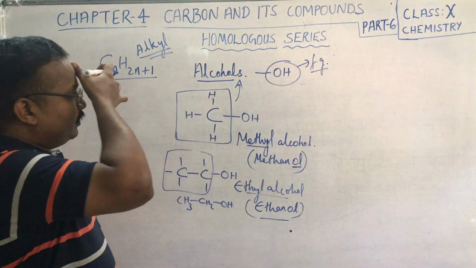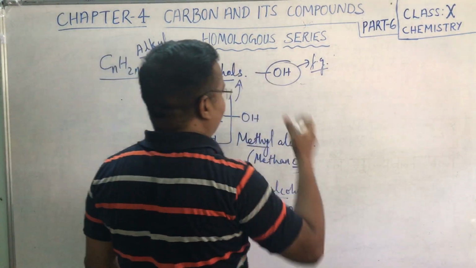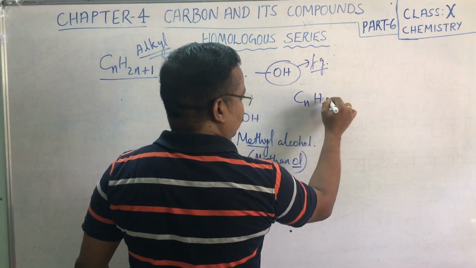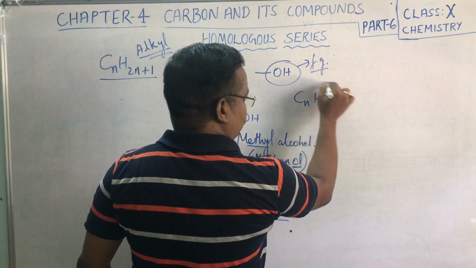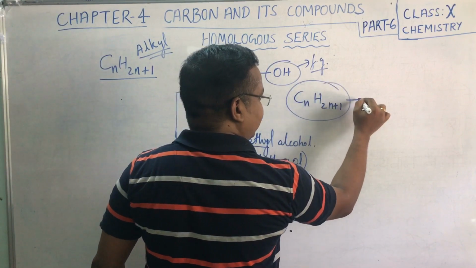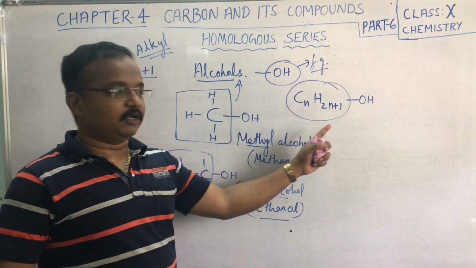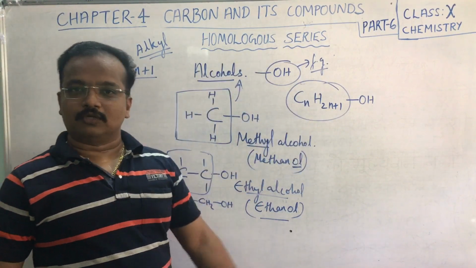So we can write a general formula here: CnH2n+1. This is our alkyl group, plus OH. So this is the general formula for the alcoholic homologous series.